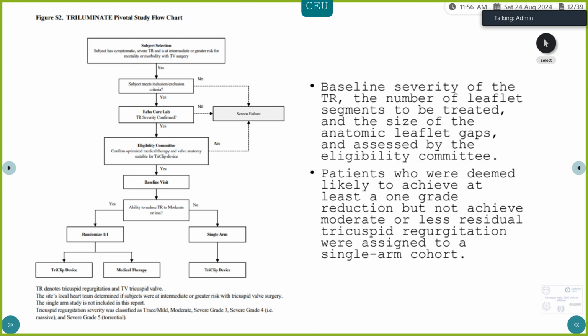Now after this, patients who are deemed likely to achieve at least a 1 grade reduction but not achieve moderate or less residual tricuspid regurgitation were assigned to a single arm cohort. The rest of the patients were randomized 1:1 to receive either tri-clip device or medical therapy.